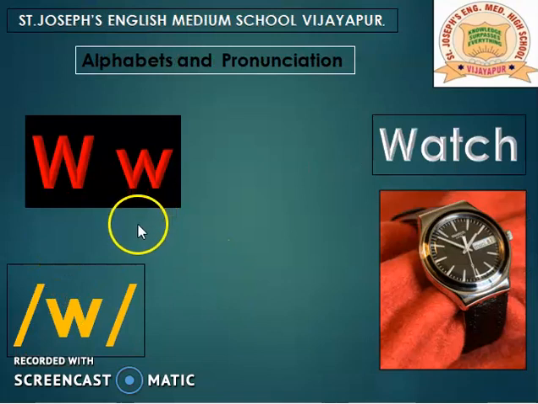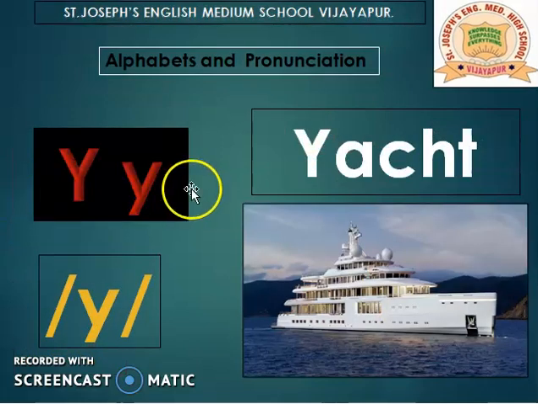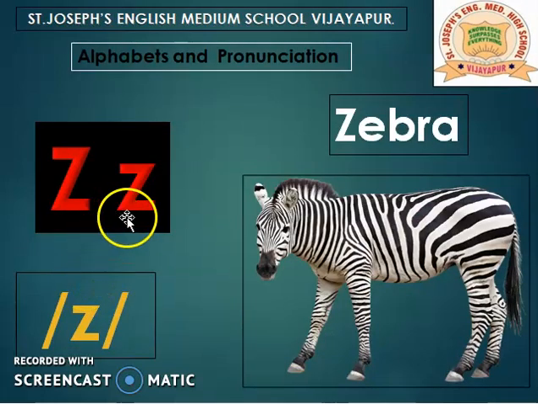W, watch. X, xylophone. Y. Z, zebra. And these are the 26 alphabets in the English language.